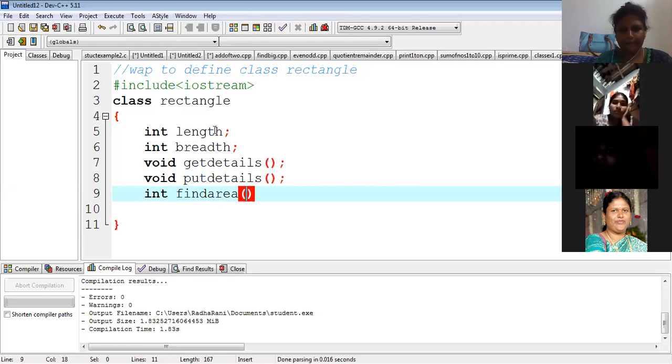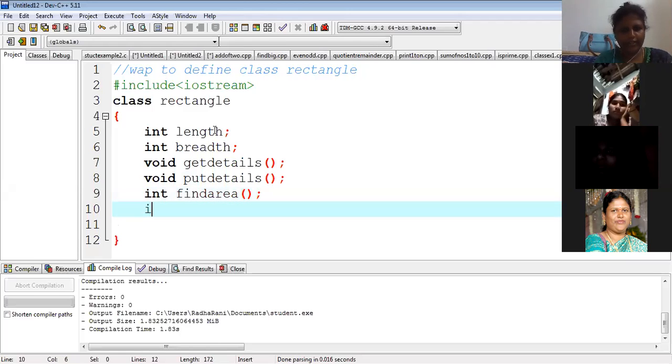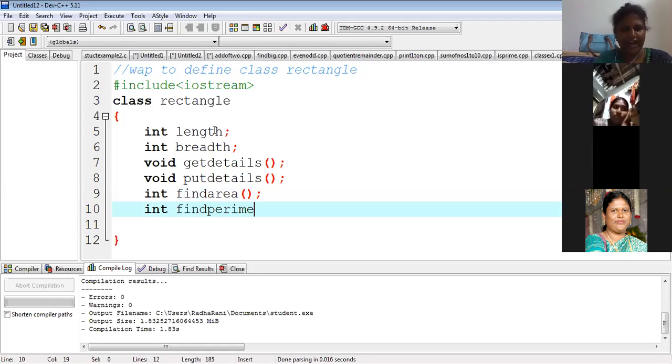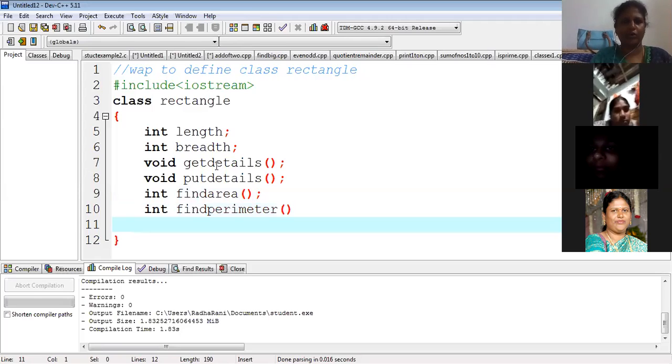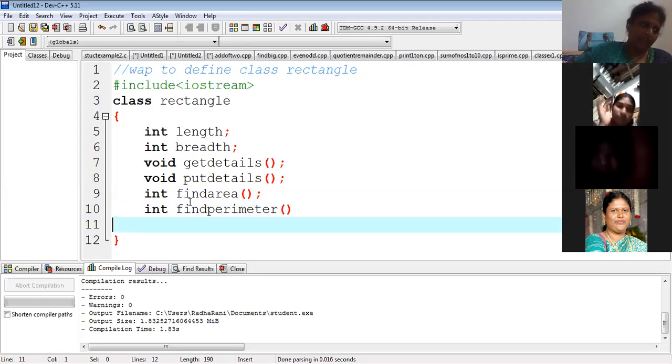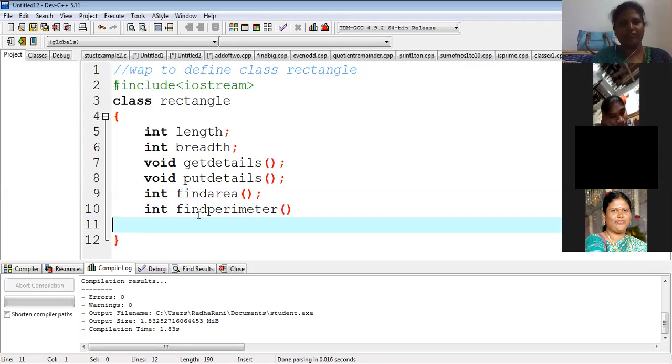In find area, in find perimeter. That's it. So for reading data and for displaying data, the minimum functions we need are two functions. These are called, as I already told you, accessors, otherwise getters and setters. Then mutators. Mutators means these two, where we are using the same values, updating the values, or using them for the operations. These are called mutator functions.